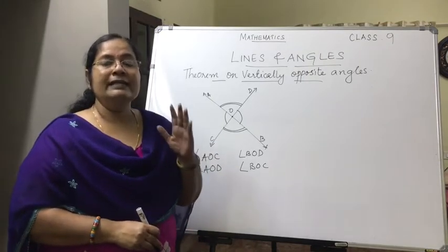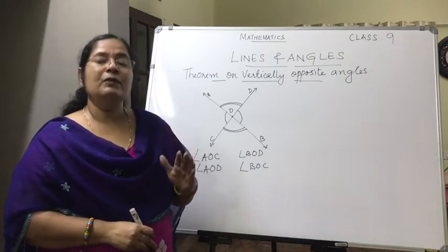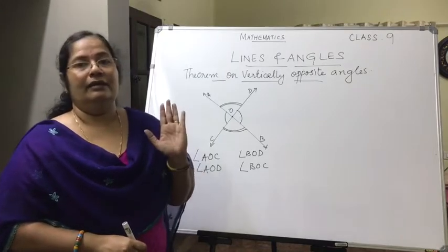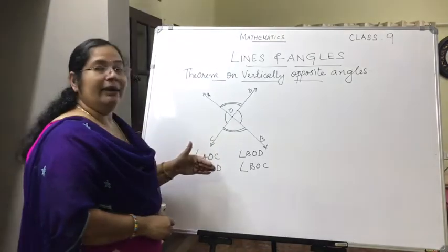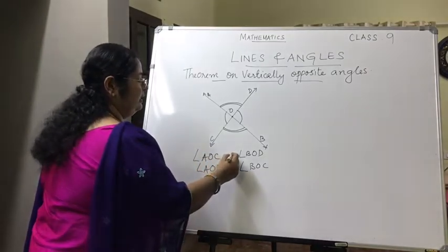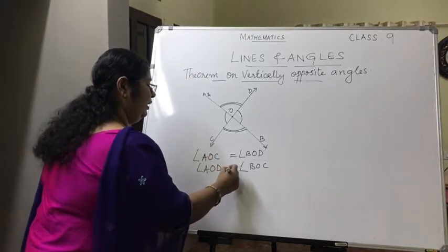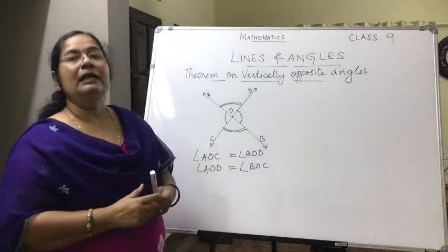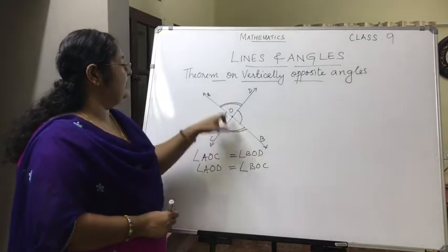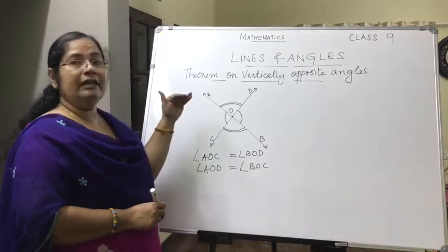When two lines intersect, the pair of vertically opposite angles so formed are equal. So mathematically writing, we can say angle AOC is equal to angle BOD and angle AOD is equal to angle BOC. The vertically opposite angles are equal. So have you understood the theorem?